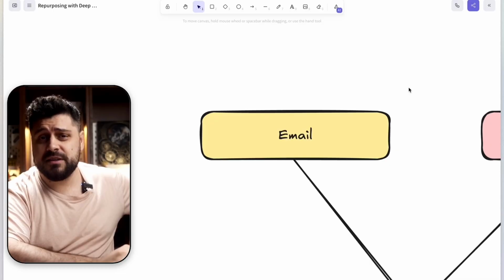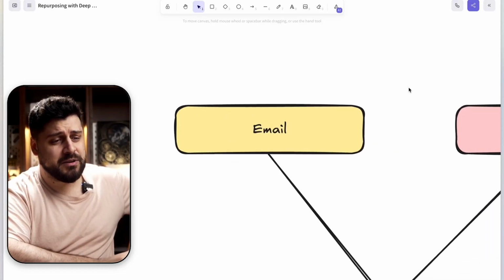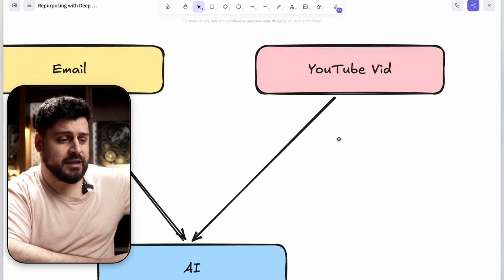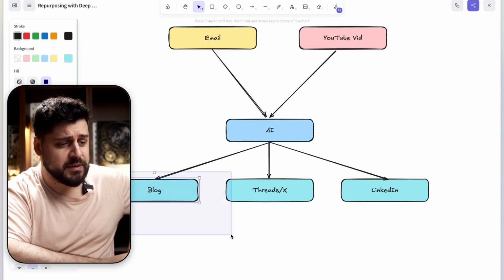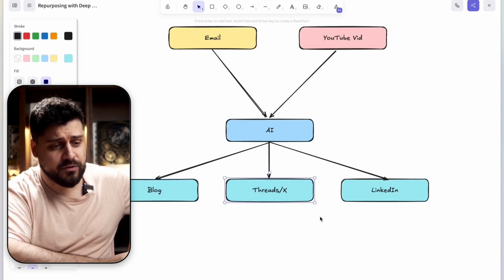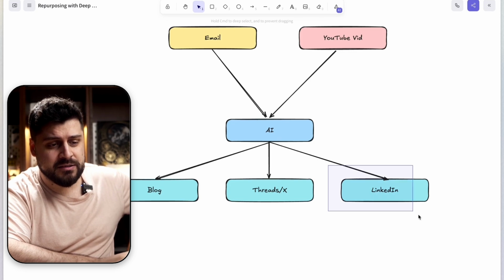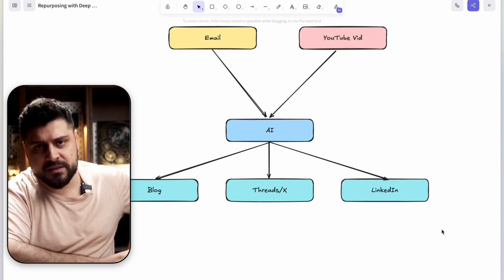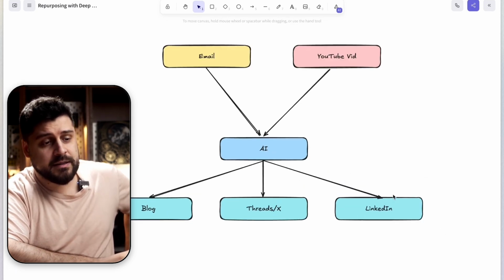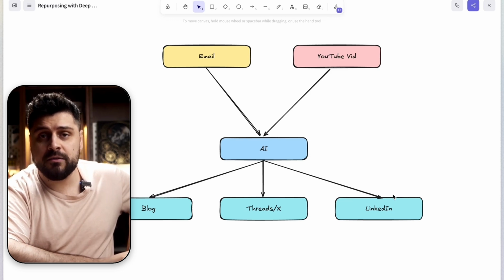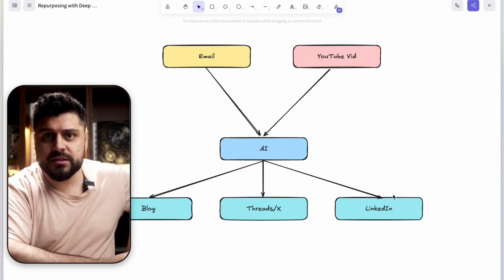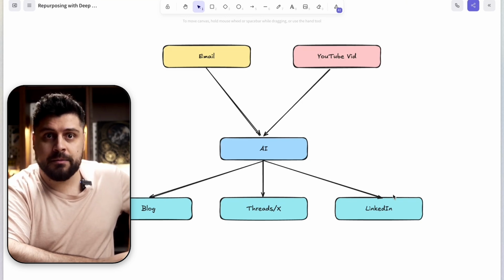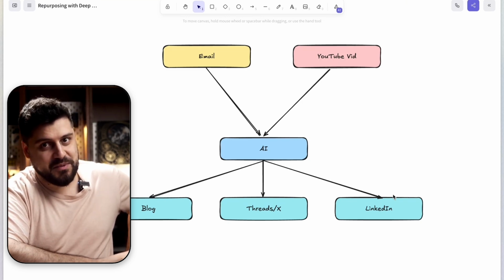But back to AI. First, here's how the system works. First, I write an email or I publish a YouTube video. Then I send this to an AI, and then the AI chews that and spits out a bunch of stuff. So I wanted to spit out a blog post, I wanted to spit out a short form post, maybe a bunch of them, and it spits out a longer post for platforms like LinkedIn. And I need this to happen automatically. I don't want to edit those, I don't want to mess around, I just want to reuse my own words to create my own other content, which is just an editing job, and it should be well within the capabilities of a modern AI. But that remains to be tested.